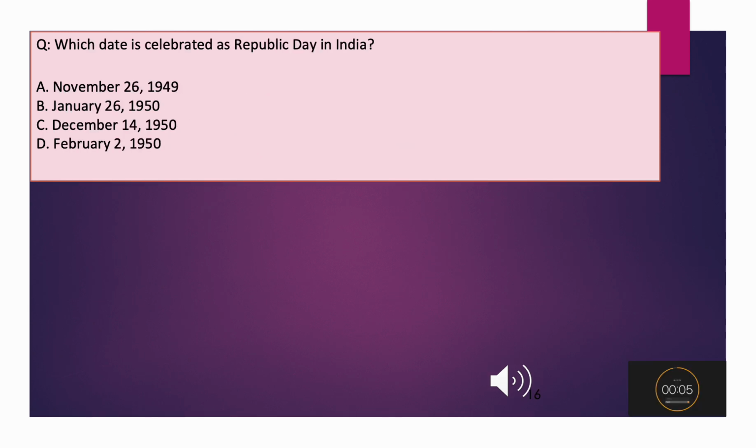Which date is celebrated as Republic Day in India? A. November 26, 1949. B. January 26, 1950. C. December 14, 1950. D. February 2, 1950.